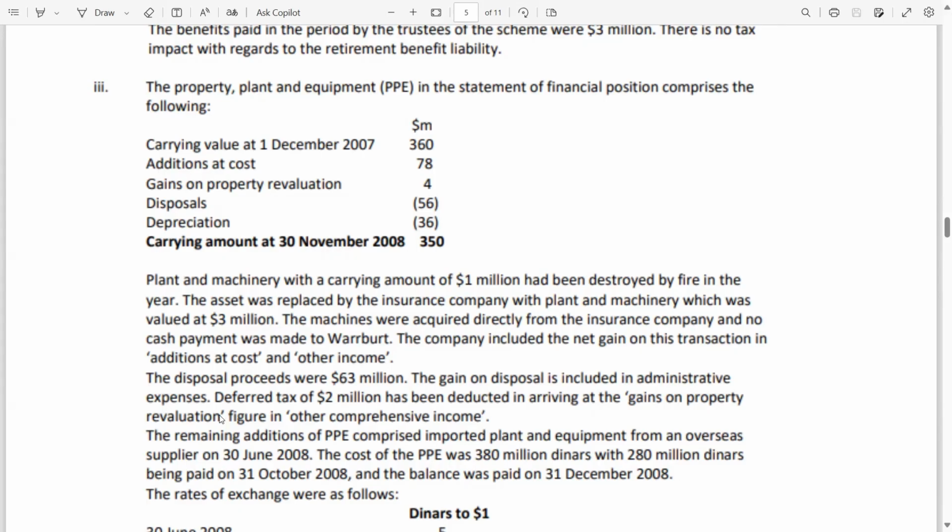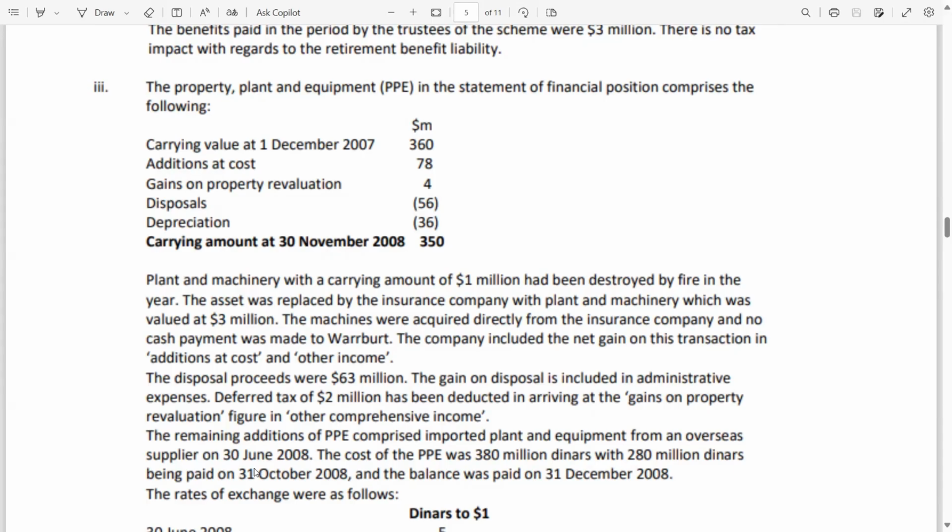This is incorrect. Deferred tax of 2 million has been deducted in arriving at the gains on property revaluation. This one. The remaining additions of PPE comprise imported plant and equipment from an overseas supplier on 30th June 2008. Okay, this is another addition which is an imported addition. So of course there is a foreign currency translation, meaning foreign currency exchange gain or loss. These transactions will be treated separately.